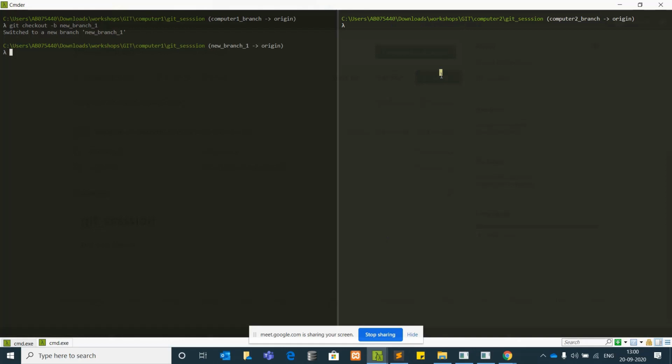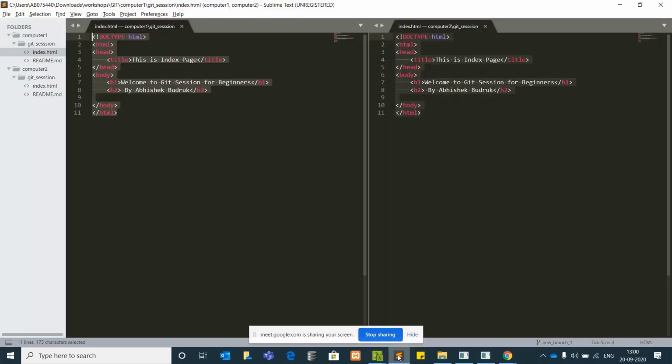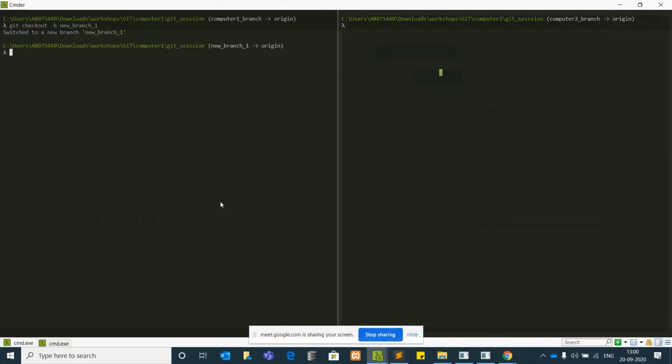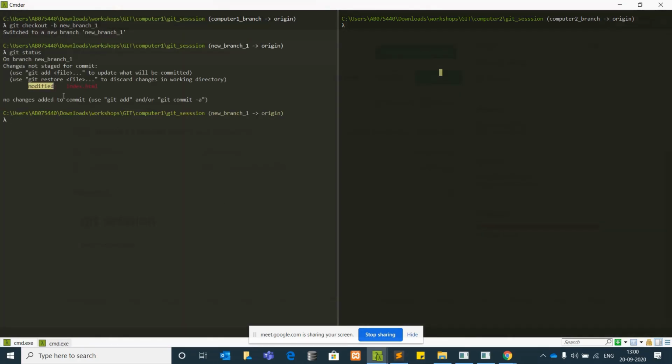Okay, I have created the branch, and I'll make some changes over here. Just the message that I added yesterday. If you come here and check git status, it will show you one file is modified. Okay, git add.